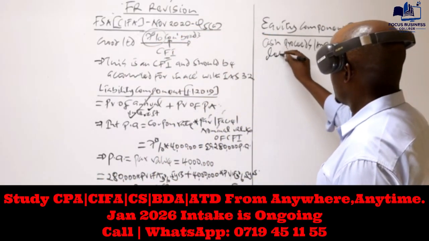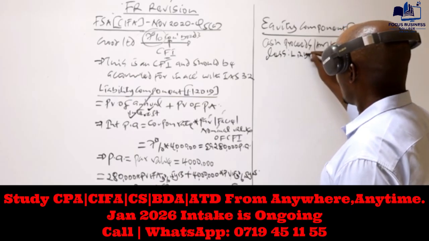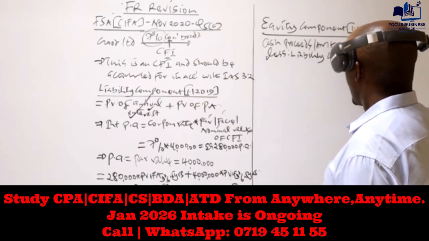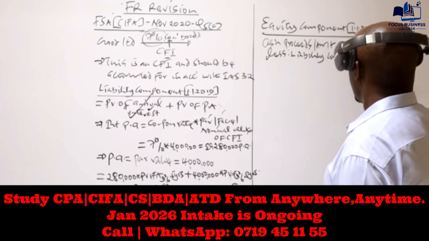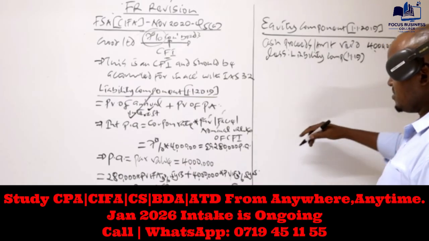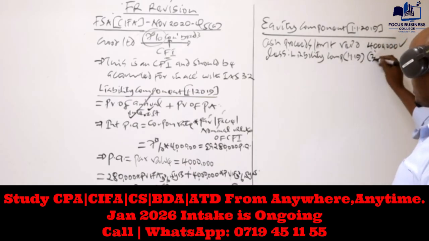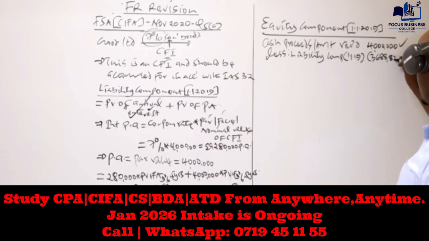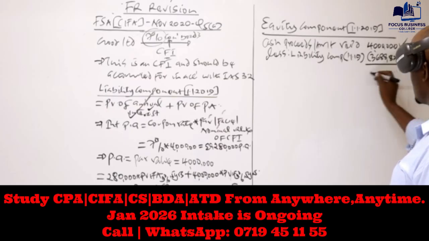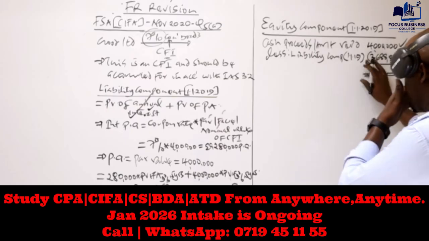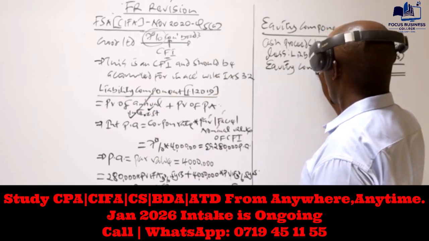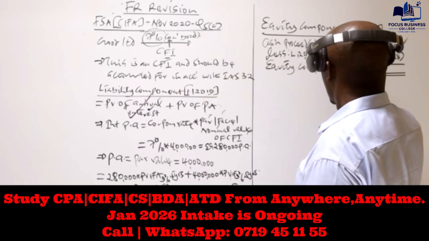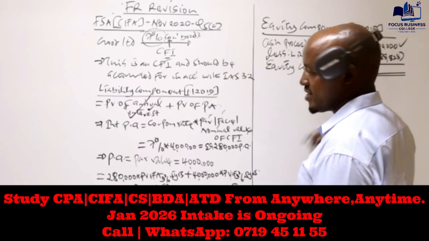So we take that, and then to this we less the liability component on the same date, 1st of January 2019, which is what you have computed here, this value 3,688,828. So the difference here will be the equity component on 1st January 2019.